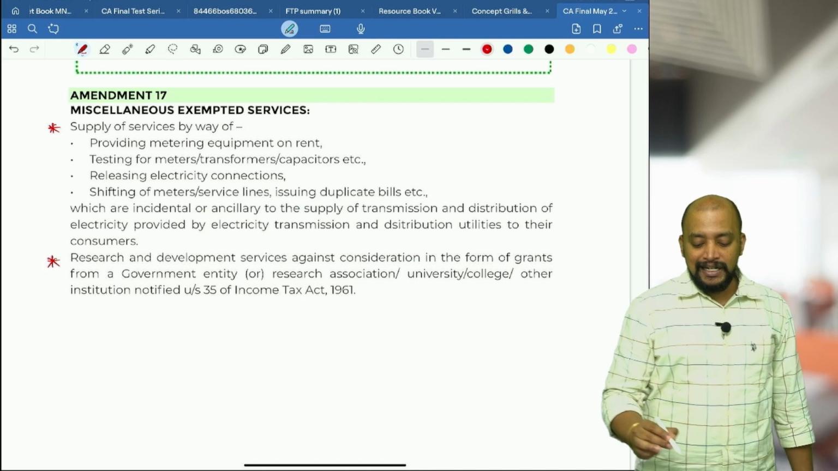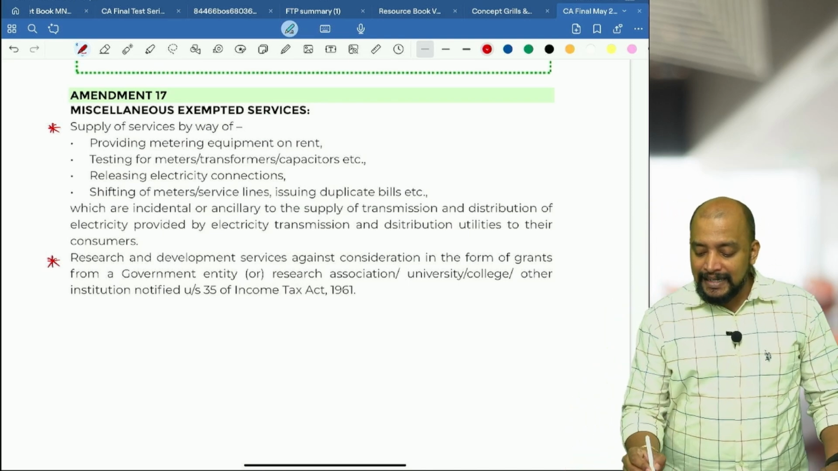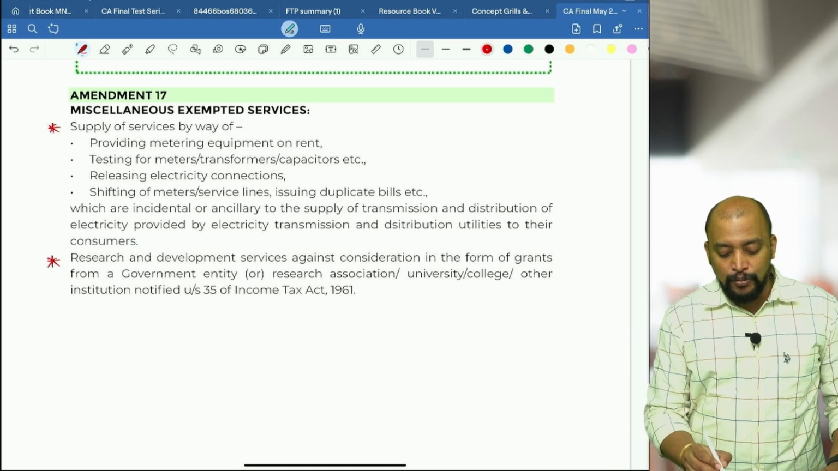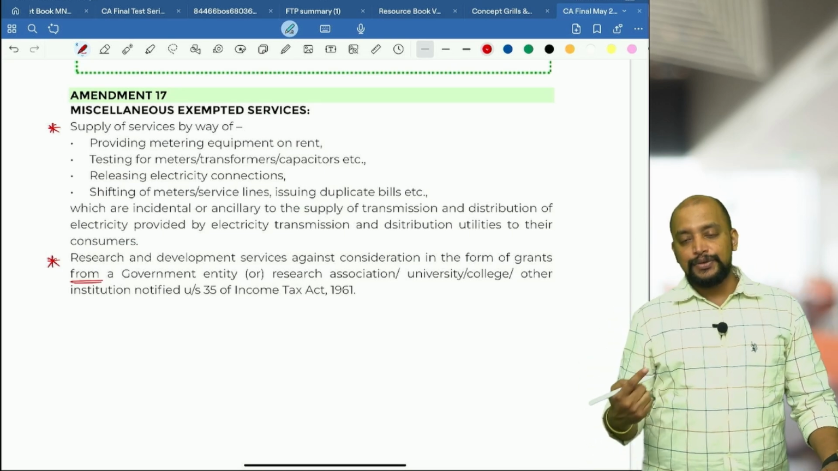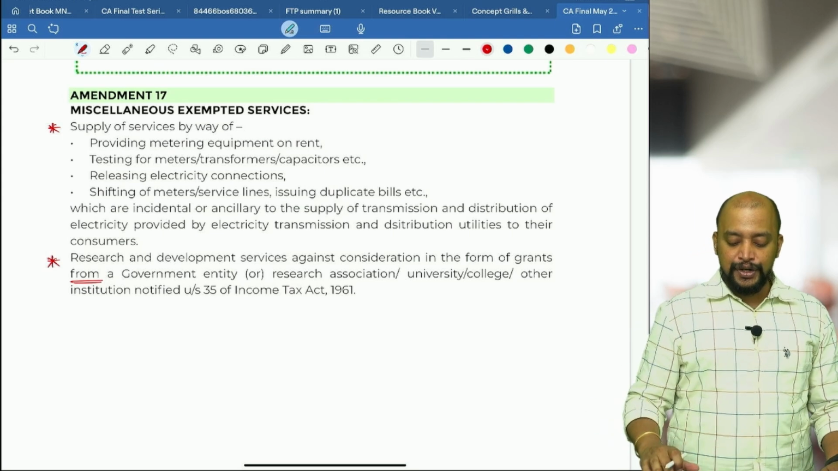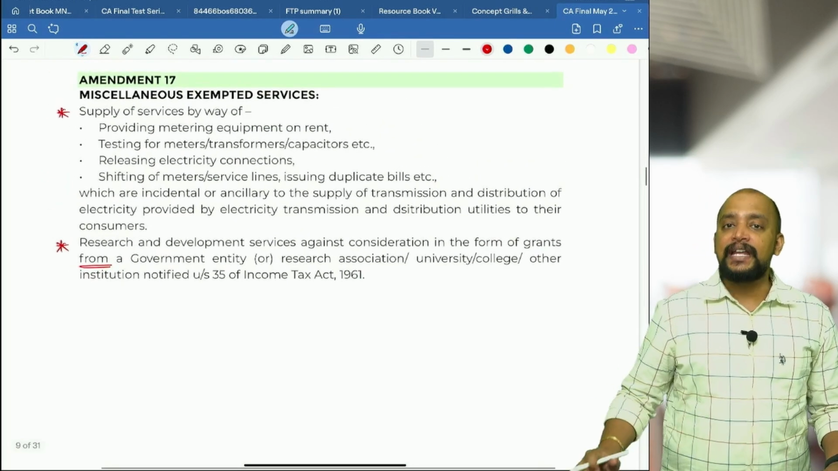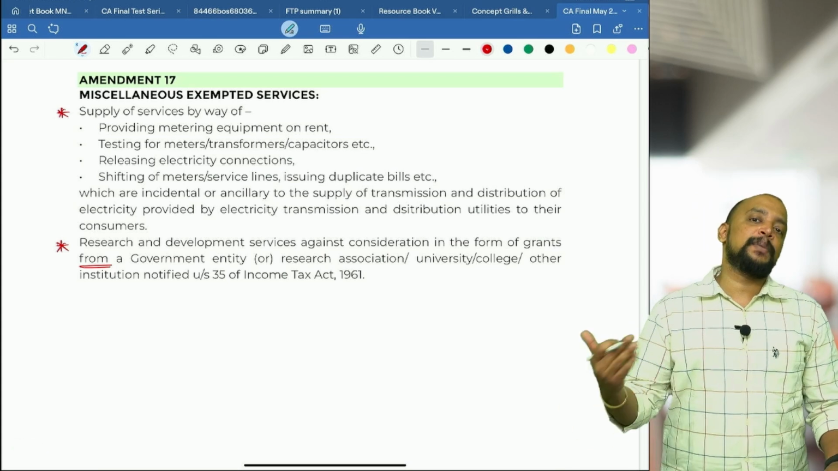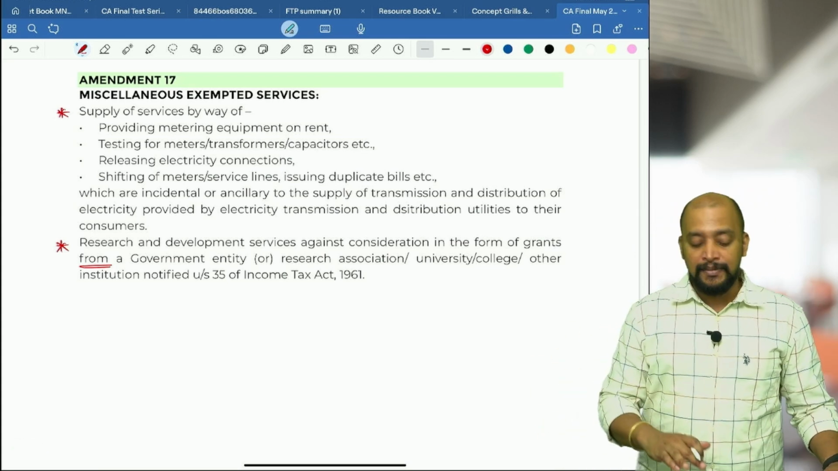Okay, so research and development services, any person can do that, against consideration in the form of grants from whom? From a government authority or a research association, university or college or any institution notified under section 35. Basically this research can be done by any person, but to do the research there are some approvals, etc., required. So after getting that, if they do research, the grant received by them is exempted.